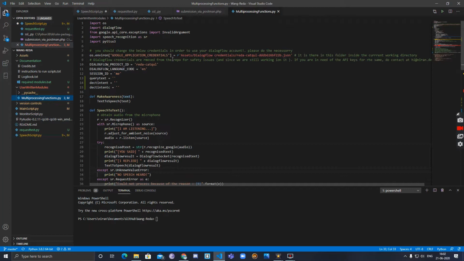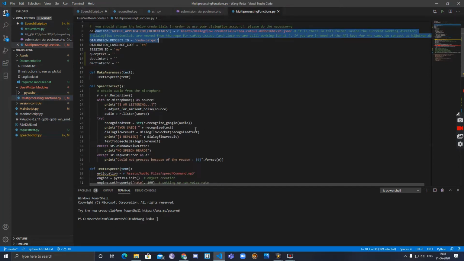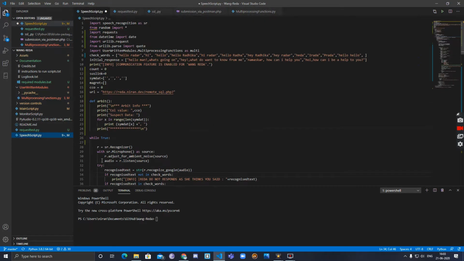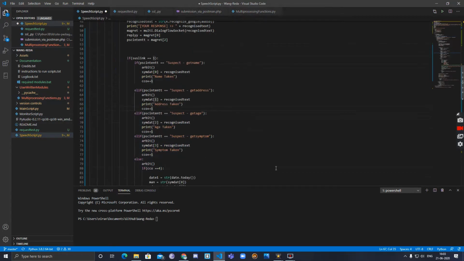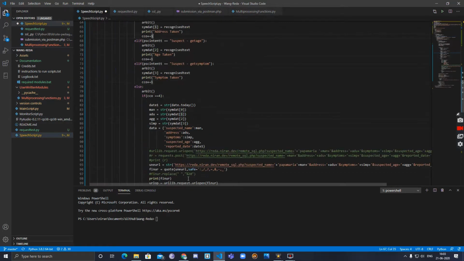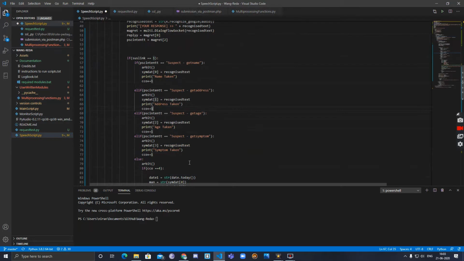This was the multiprocessing function which we wrote, which allows us to call Google Dialogflow using the required credentials and reply back to us seamlessly with almost no lag. Not just that, none of the speech conversed between Reda and the user is stored unless it is absolutely necessary. For example, only queries such as suspects are stored. Other queries are not stored in order to promote privacy.